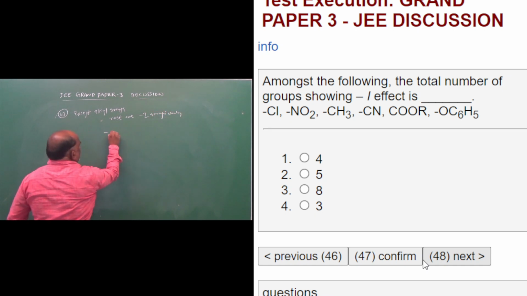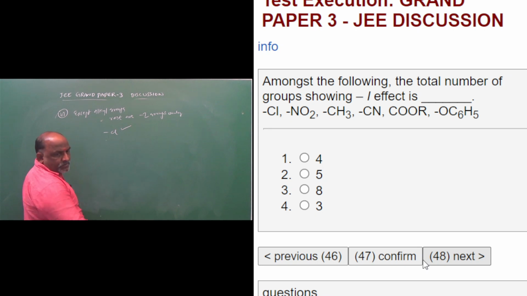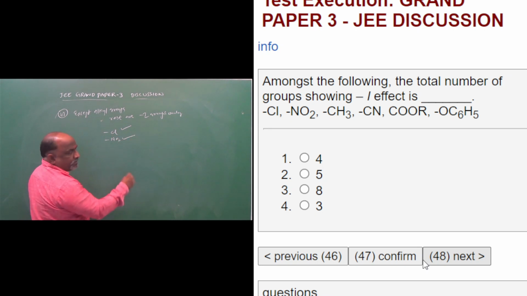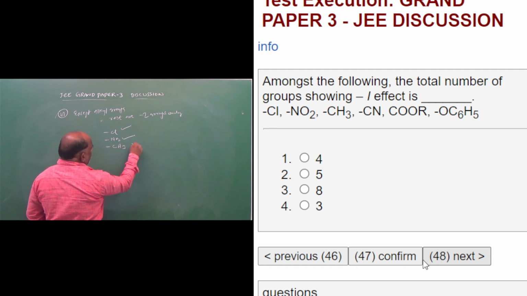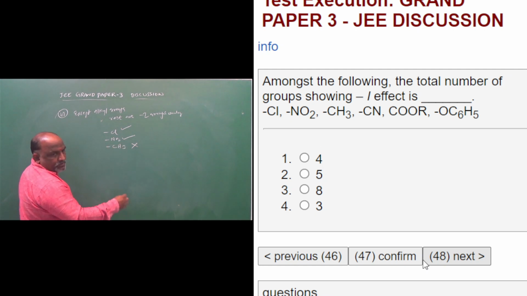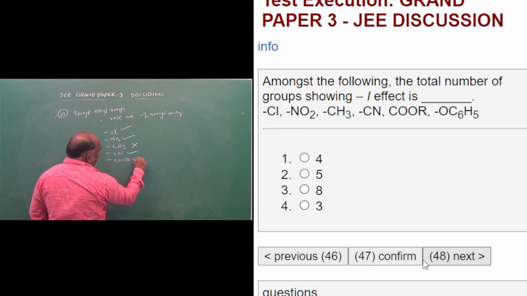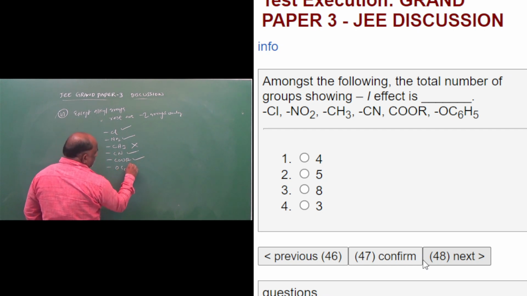Cl is a minus I group, NO2 minus I group, CH3 not a minus I group, CN minus I group, COR minus I group, OC6H5 minus I group.